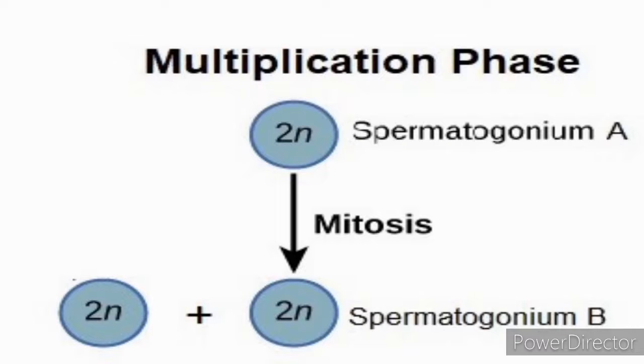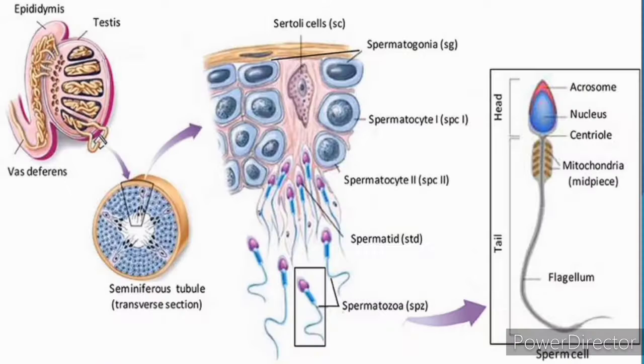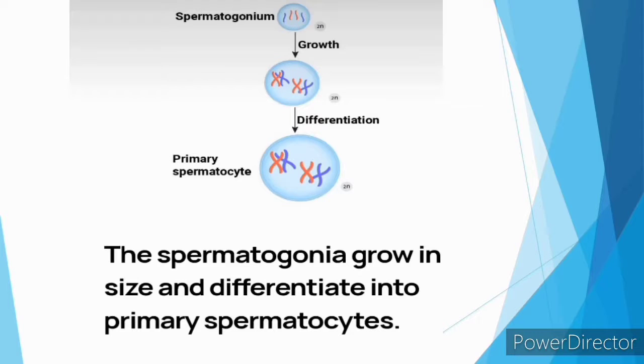In this step, mitotic division of primordial germ cells, spermatogonium A, takes place and gives rise to spermatogonium B cells. These spermatogonia cells are generated from the germinal epithelium of the seminiferous tubules. The spermatogonia grow in size and differentiate into primary spermatocytes.